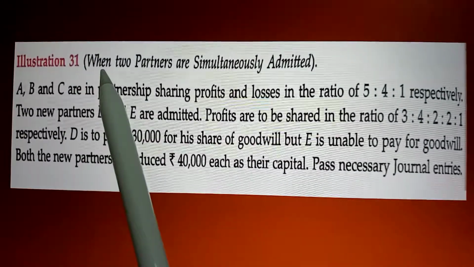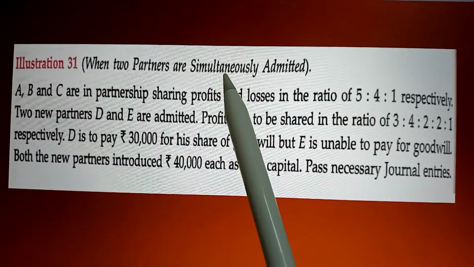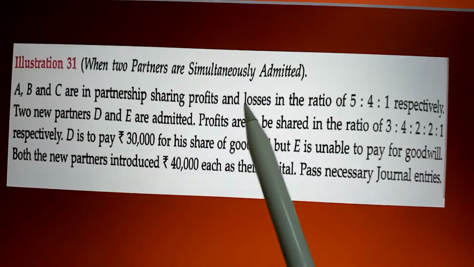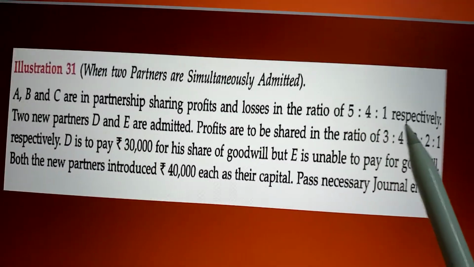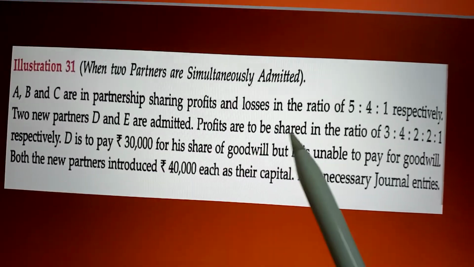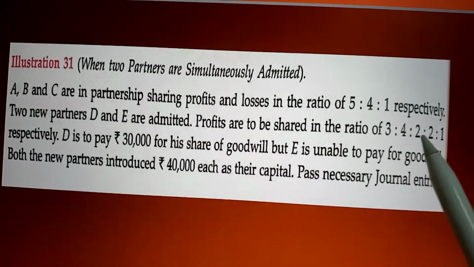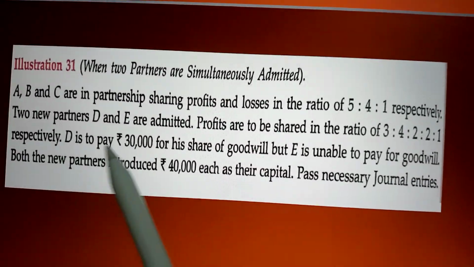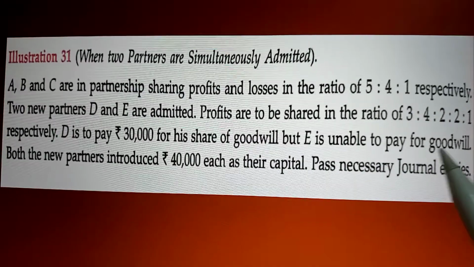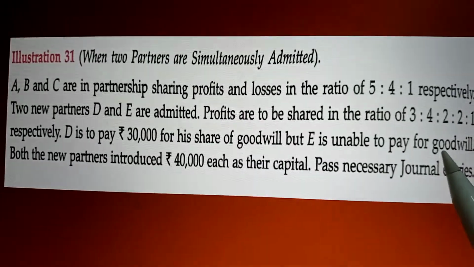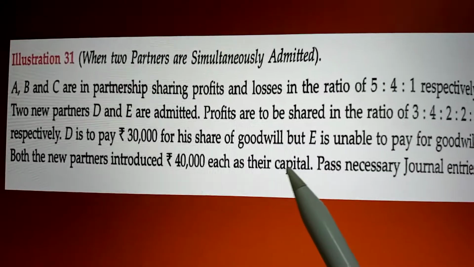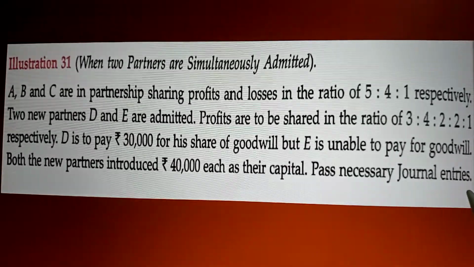This question relates to the case when two partners are simultaneously admitted. A, B and C are in partnership sharing profits and losses in the ratio of 5:4:1 respectively. Two new partners D and E are admitted. Profits are to be shared in the ratio of 3:4:2:2:1. D is to pay rupees 30,000 for his share of goodwill, but E is unable to pay for goodwill. So E doesn't bring any goodwill in cash. Both the new partners introduced rupees 40,000 each as their capital. Pass necessary journal entries.